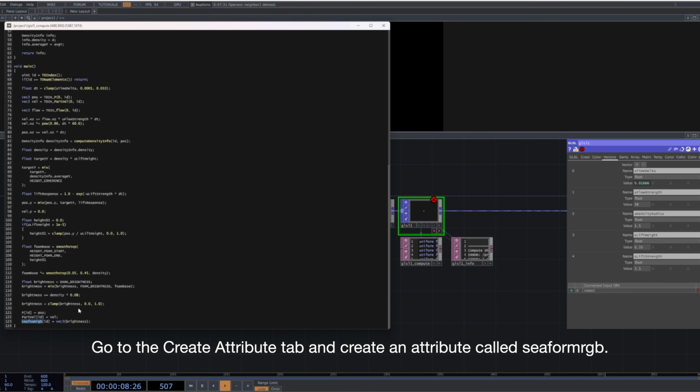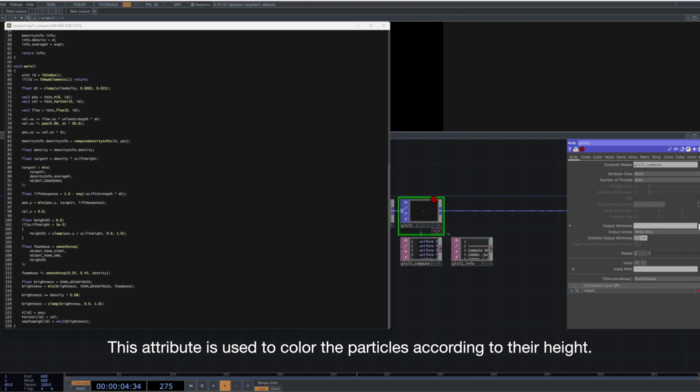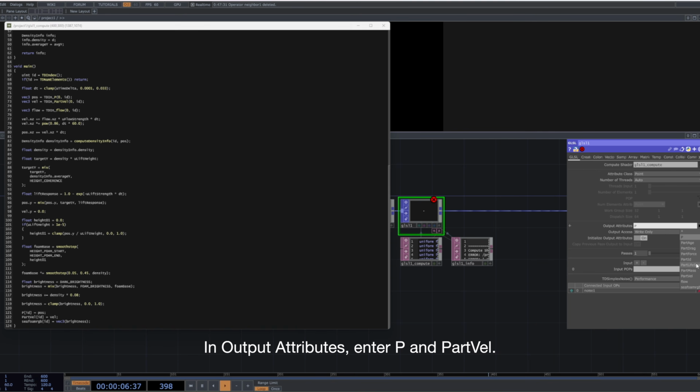Go to the Create Attribute tab and create an attribute called CFormer. This attribute is used to color the particles according to their height. In Output Attributes, enter P and part vel.